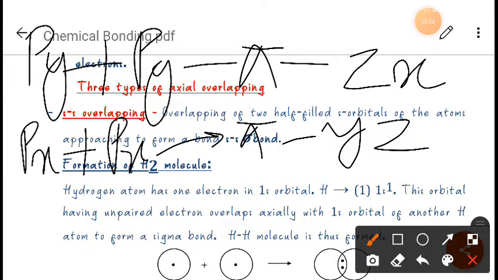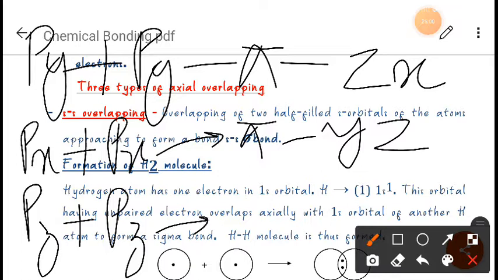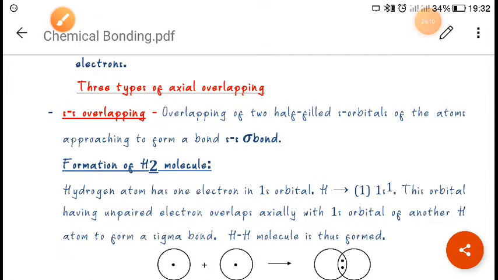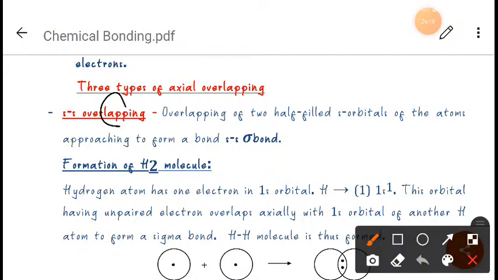And if the pi bond is formed between pz and pz, at that time the nodal plane will be xy. So I hope you have got this. One example I will give you. Suppose this is our carbon here, and here is carbon.